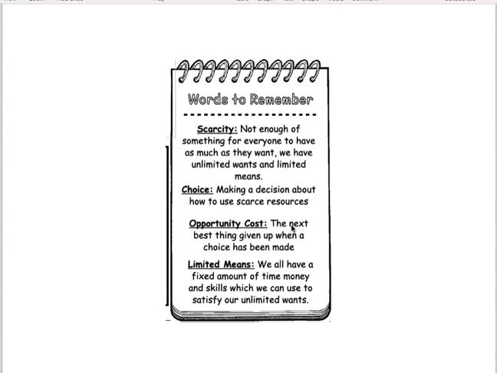So, for example, if you were choosing with your mates whether you were going to go swimming or walking along the beach, and you chose to go swimming, then the opportunity cost was the walk on the beach that you could have done instead. And then our last definition here is the limited means. We've got a fixed amount of time, money, and skills, and we can't satisfy our unlimited wants. That, in a nutshell, is the basis of what we're doing for the first part of this standard. Thank you.